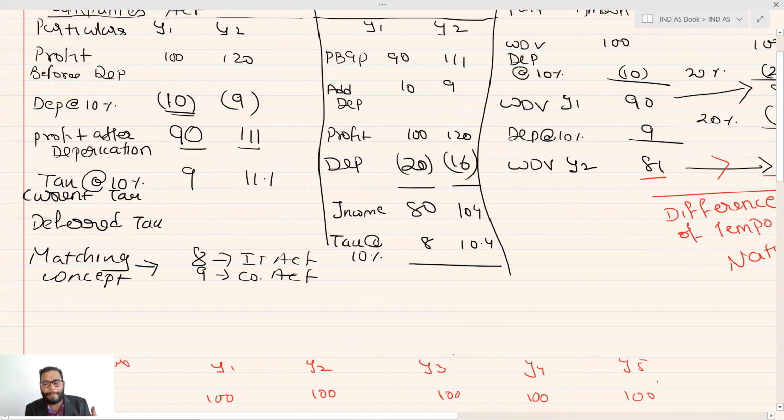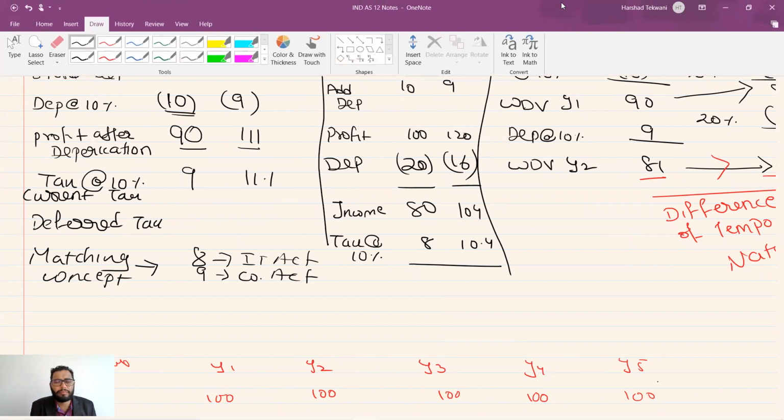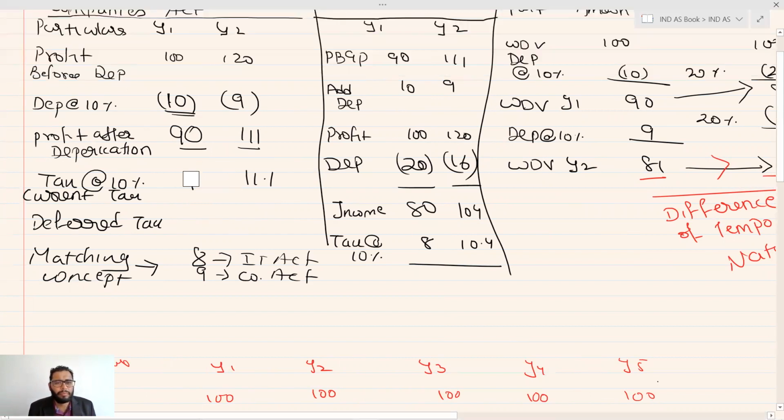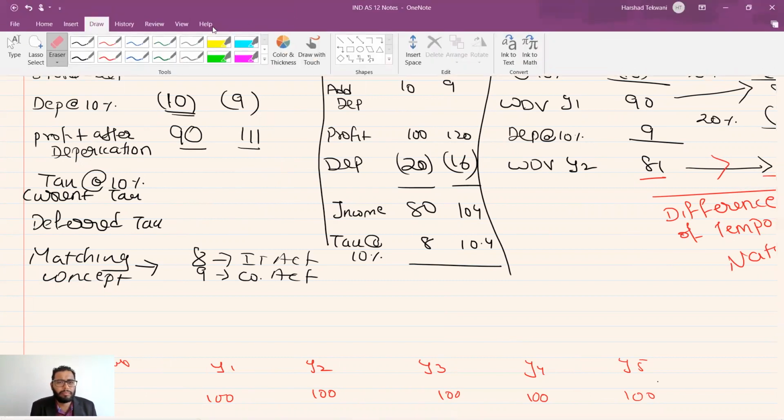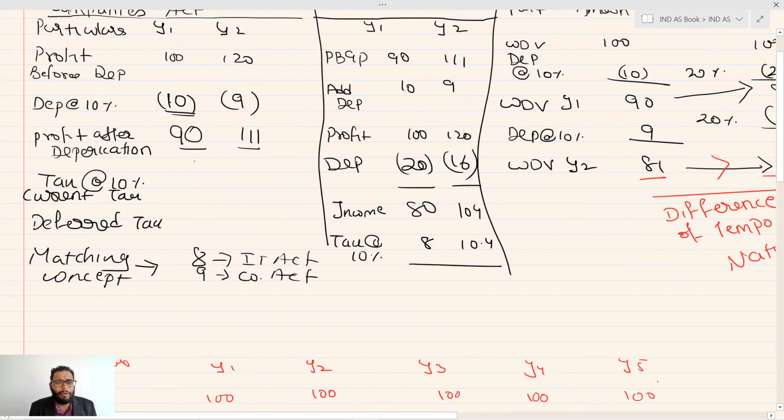So in that case, I'll give you an example. The tax you were supposed to pay for the previous year was 8 and 10.4. Now in the first year, I need to recognize deferred tax liability, and here 0.7. What will be the total? 9 and 10.4 plus 0.7, 11.1.